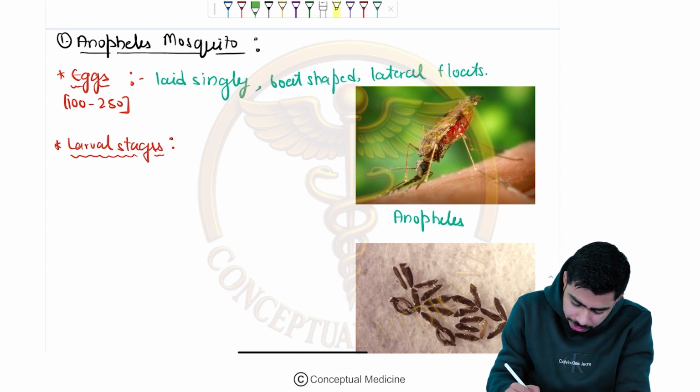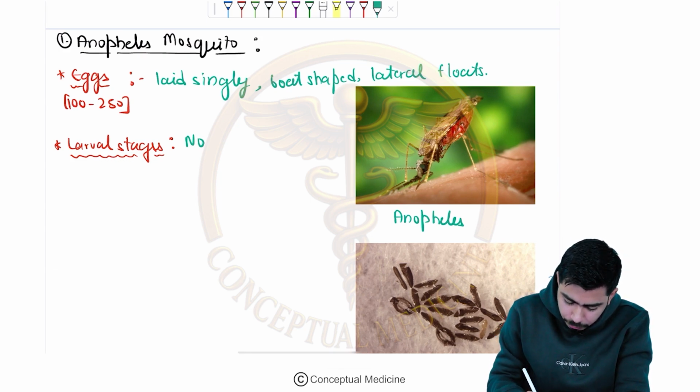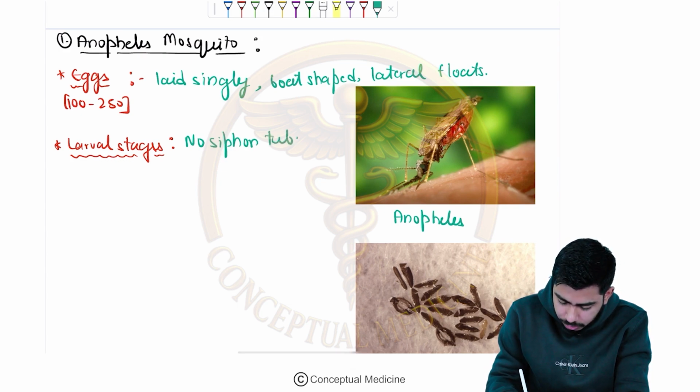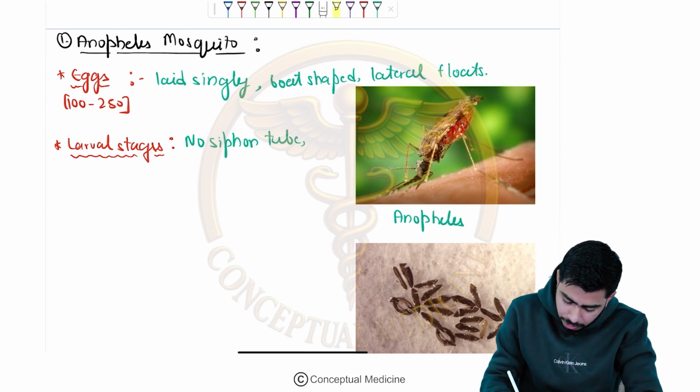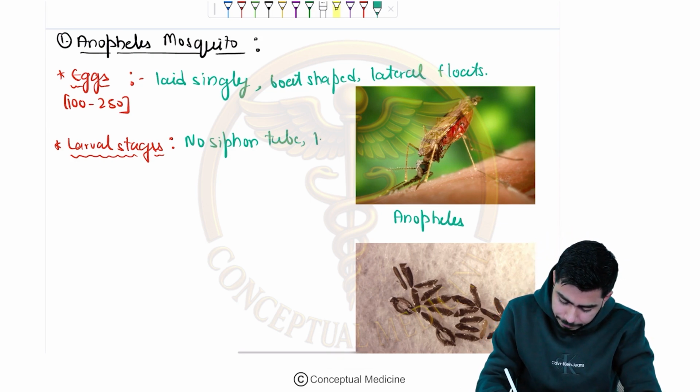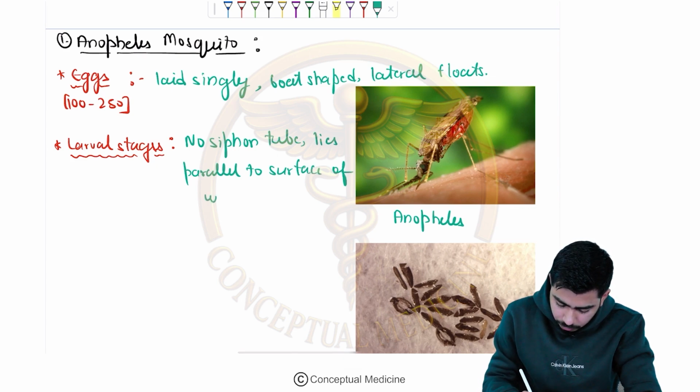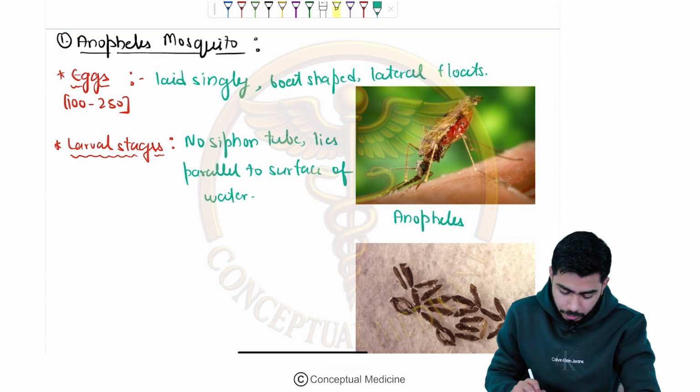Here we are seeing that there is no siphon tube as such. Along with that, they lie parallel to the surface of water, right? Okay, very important point, guys.